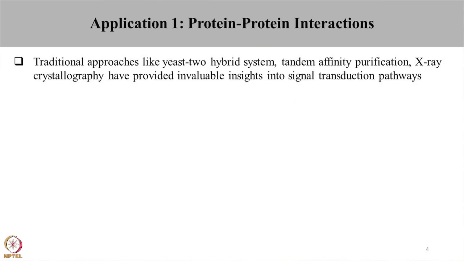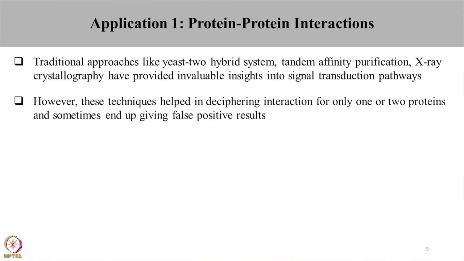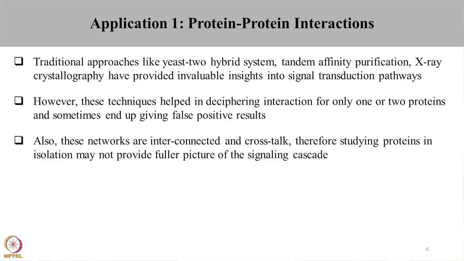Traditional approaches like yeast two hybrid system, tandem affinity chromatography, etc. have provided invaluable insight into the protein-protein interaction. However, these techniques just look at one or two proteins, study these proteins in isolation, and sometimes even end up giving false positive results. These networks, the signaling pathways are dynamic. Therefore, studying a protein in isolation might not provide a fuller picture of the interacting pathway.